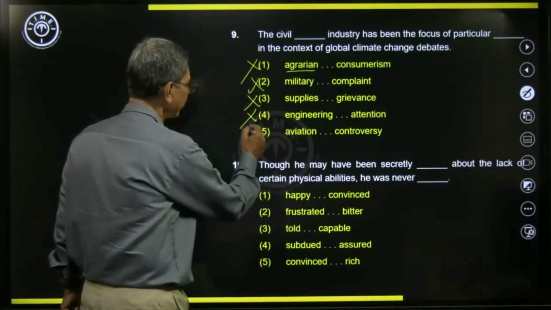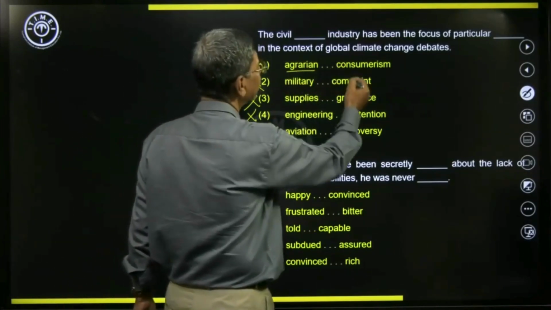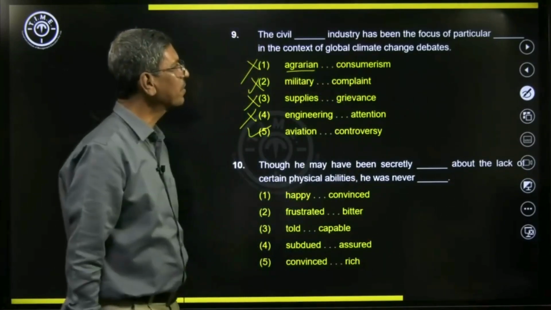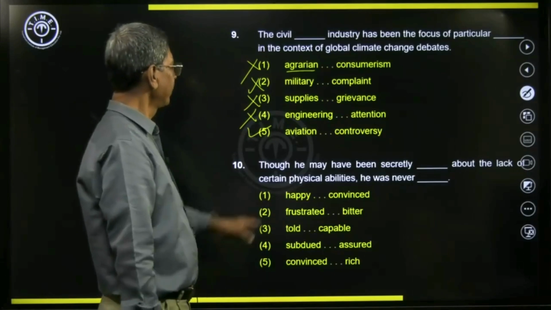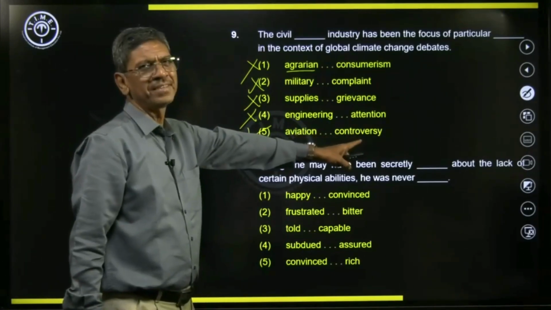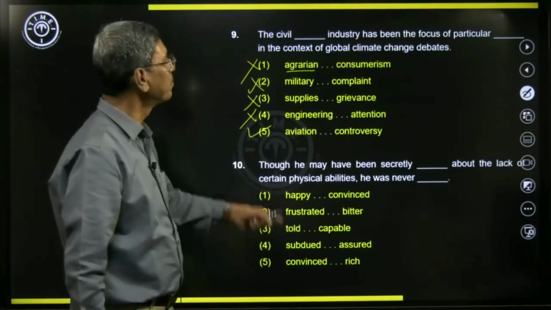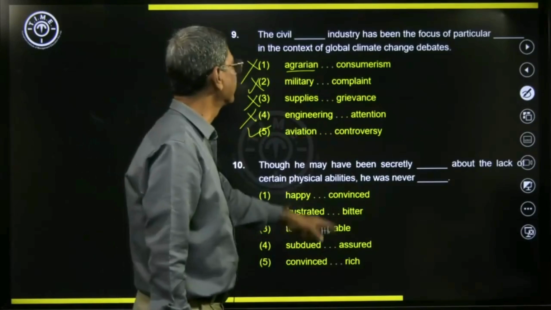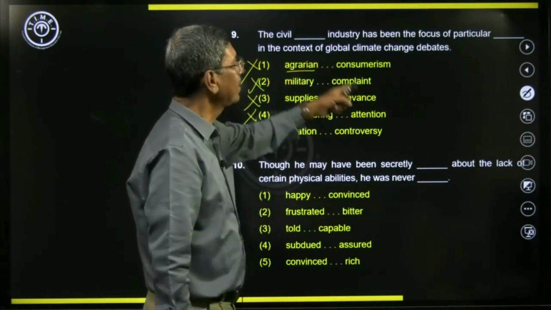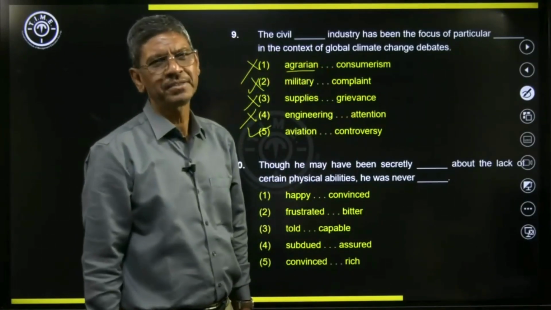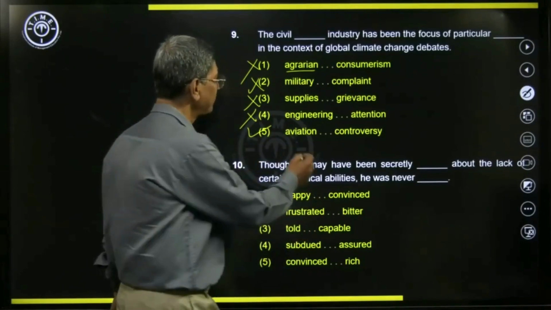So aviation and civil, they go well together. Here the civil aviation industry has been the focus of particular controversy because of the pollution that they cause, in the context of global climate change debates. So this one is very suitable.